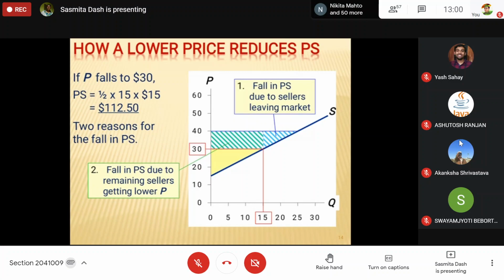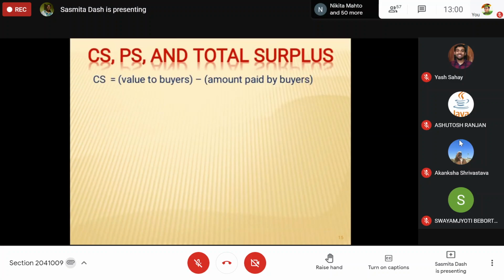So consumer surplus and producer surplus we calculate like this. The area below the price line and above the demand curve is the consumer surplus area. The area above the supply curve and below the price line is the producer surplus area.